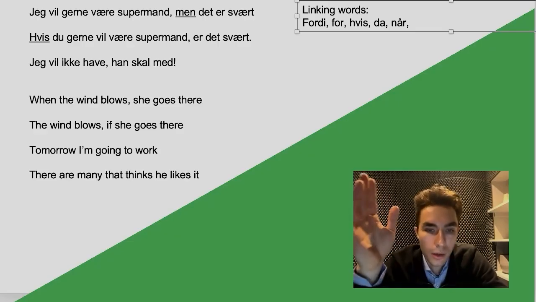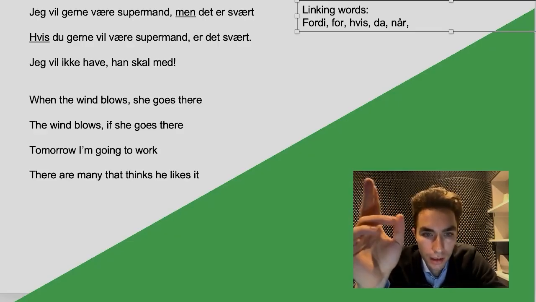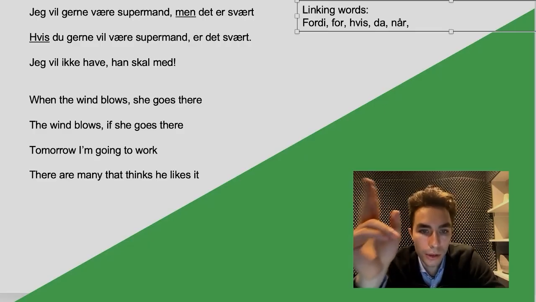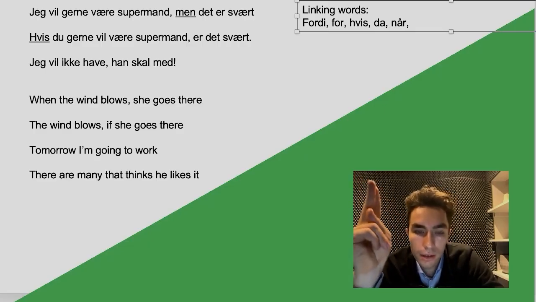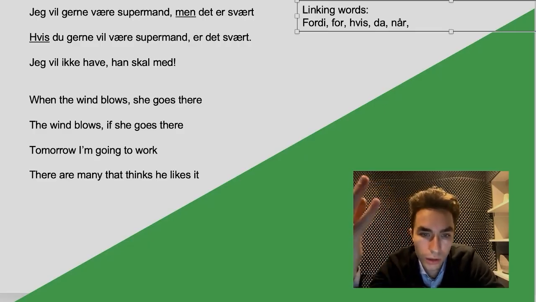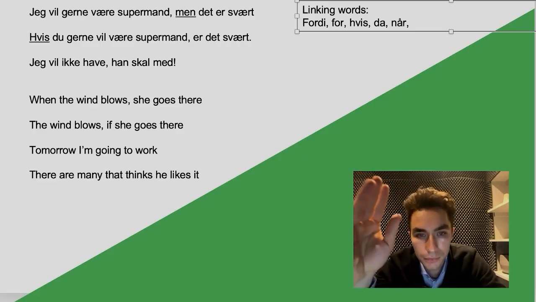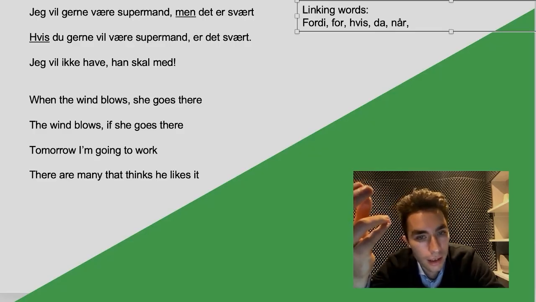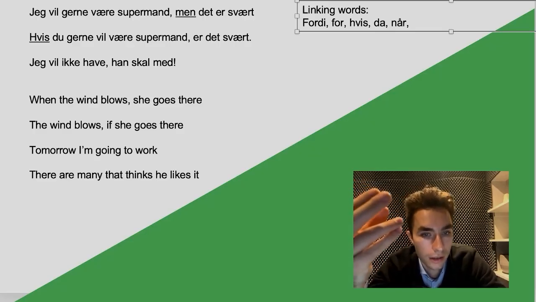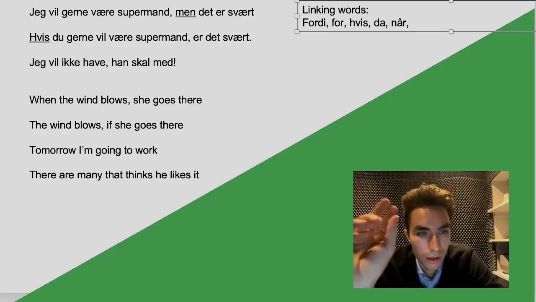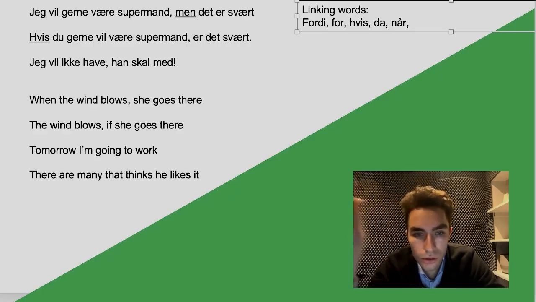Now, first thing I want to say about this sentence is vil has a double meaning in Danish. Also something a lot of people are not taught. Vil can either be I will be Superman, but that's not what it means here in jeg vil gerne være Superman. It means I want to, and the gerne is kind of showing this. Jeg vil gerne. Okay, we're talking about vil, not as in I will, but I want to. But gerne is a useless word.